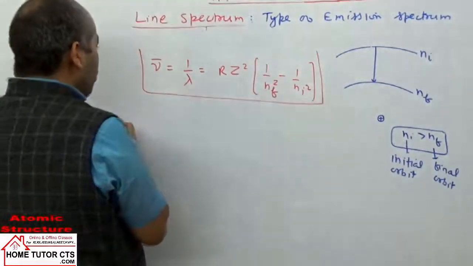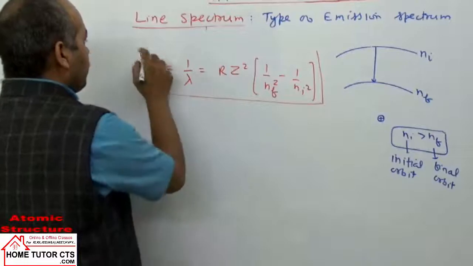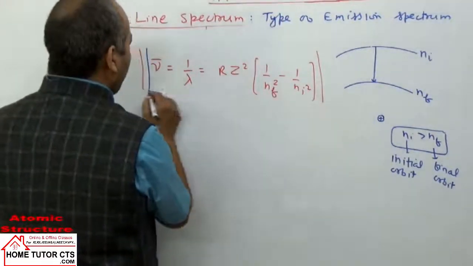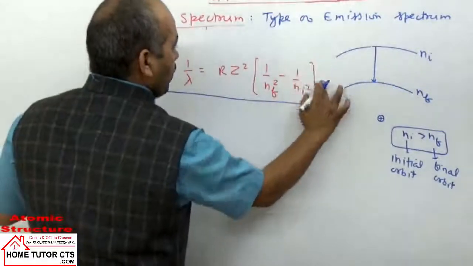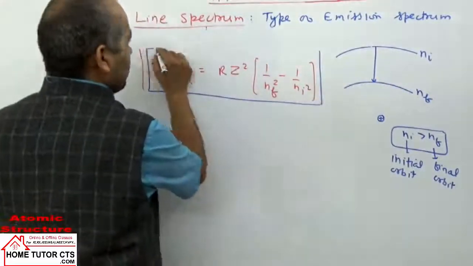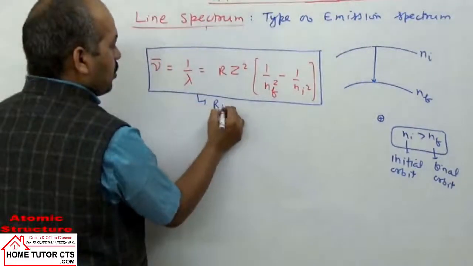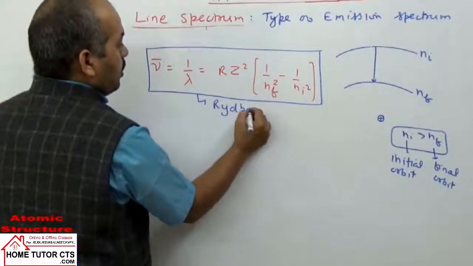This formula is used here for calculation of wavelengths or wave number for electronic transitions. This formula is called Rydberg's formula.